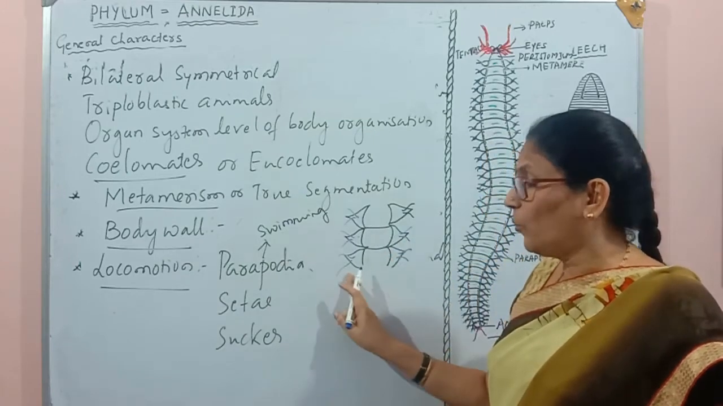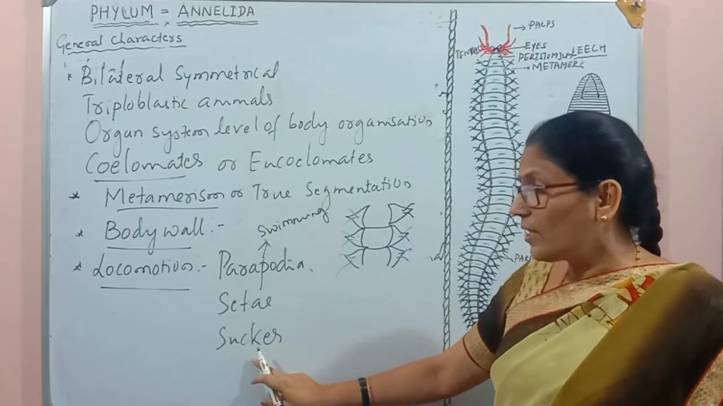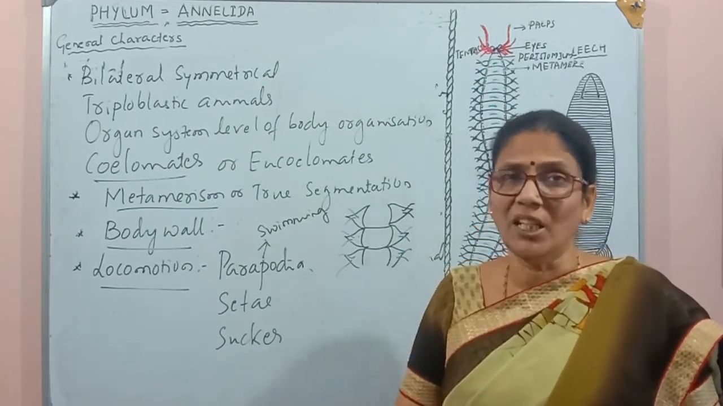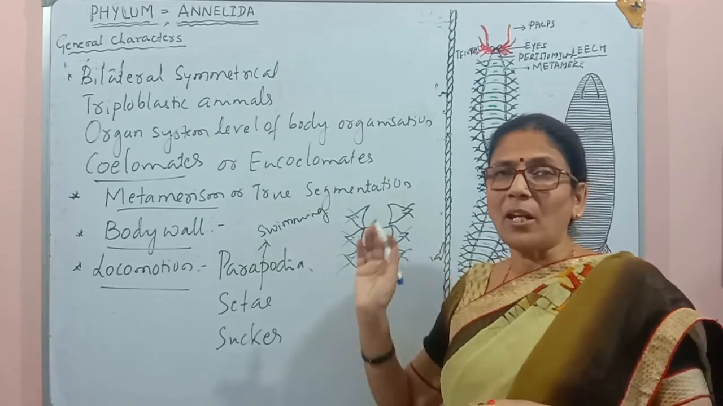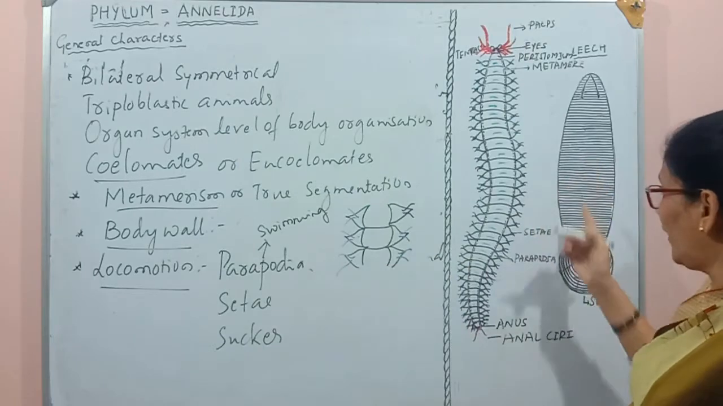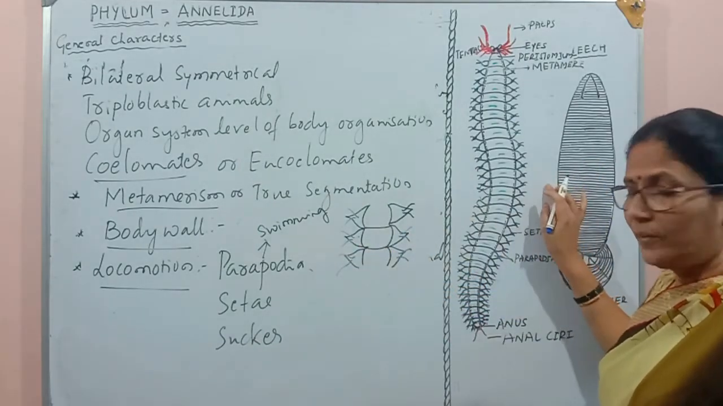And they are present both in Nereis as well as earthworm. So next one is sucker. So suckers are present only in leech because parapodia and setae are completely absent in the leech. Here I have drawn a diagram of leech. We do not see parapodia and setae in leech.